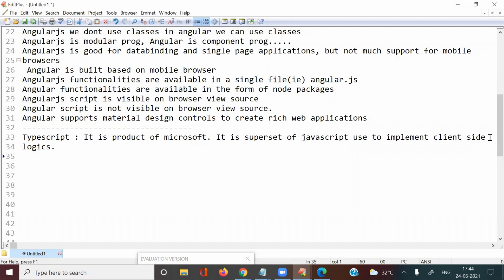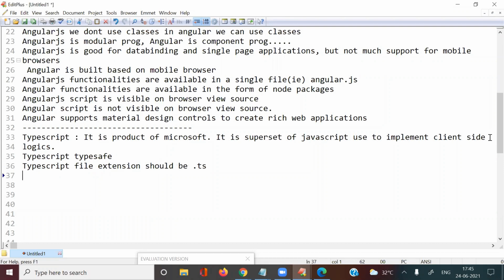And some programming points I will discuss with you. TypeScript is type safe, which means it supports data types here. The next one: the TypeScript file extension should be .ts.